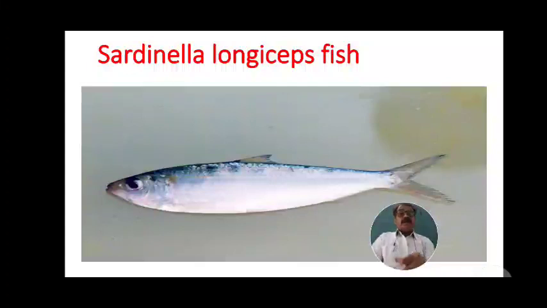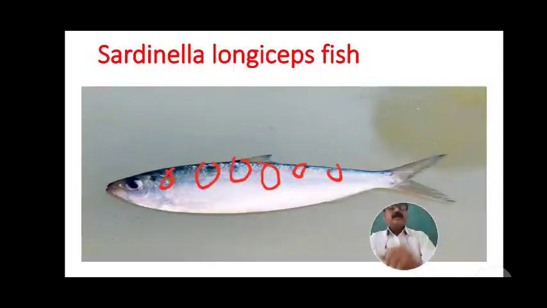Again, important in Sardinella longiceps are the golden spots and golden reflections, and bands present on the whole body on the dorsal side. Such bands occur in Sardinella longiceps, and at the base of the caudal fin area, two large alar scales are present. These are a few general characters of Sardinella longiceps, or the sardine fish.